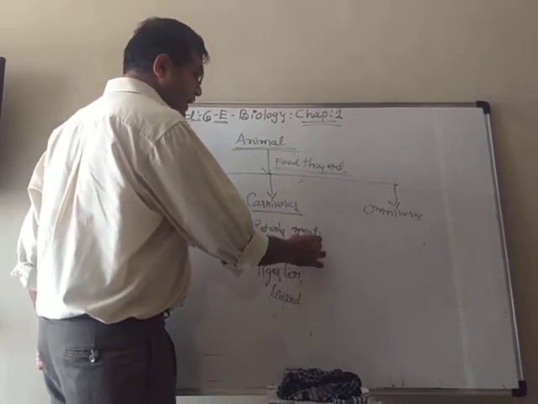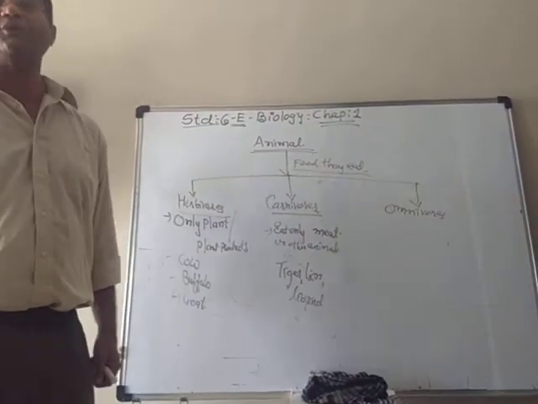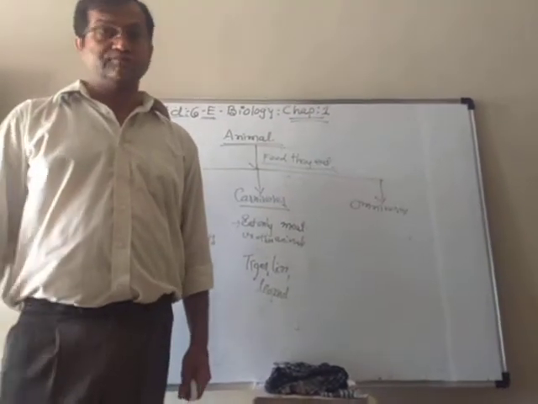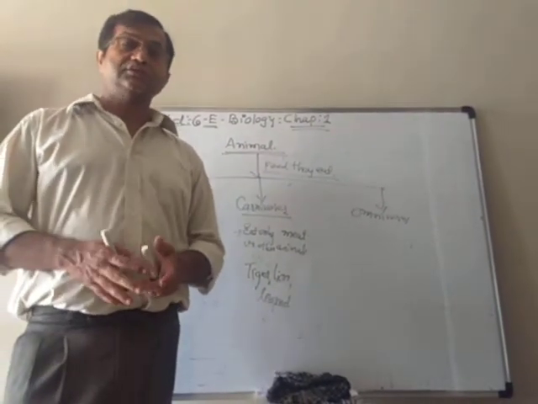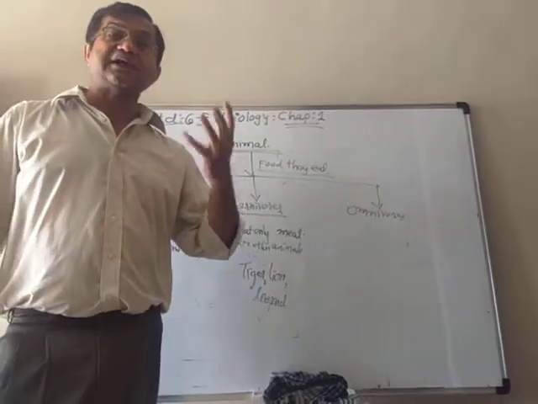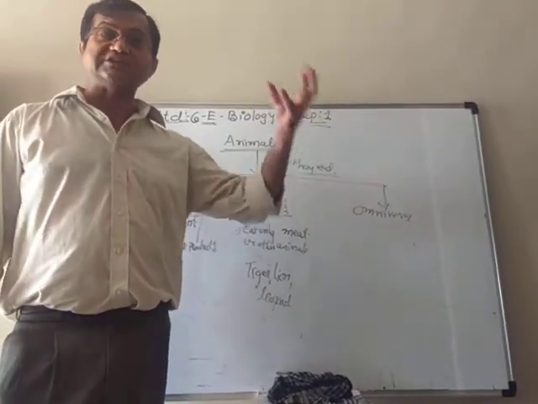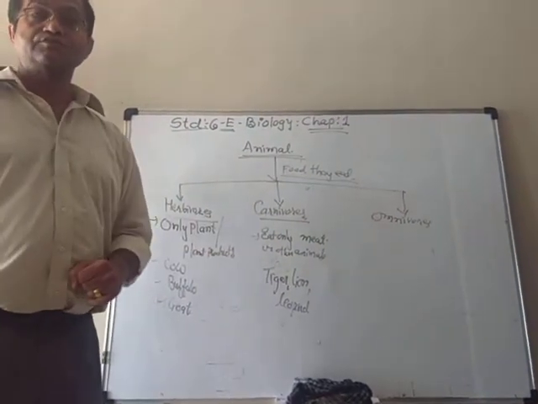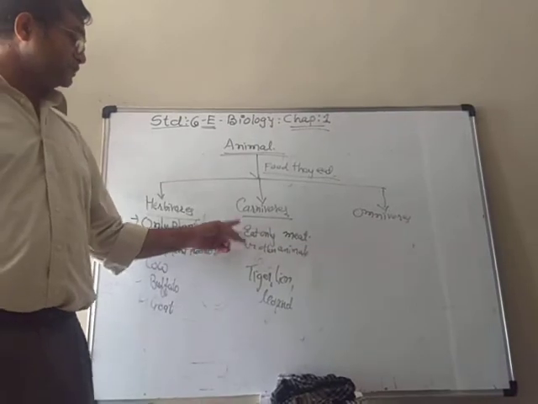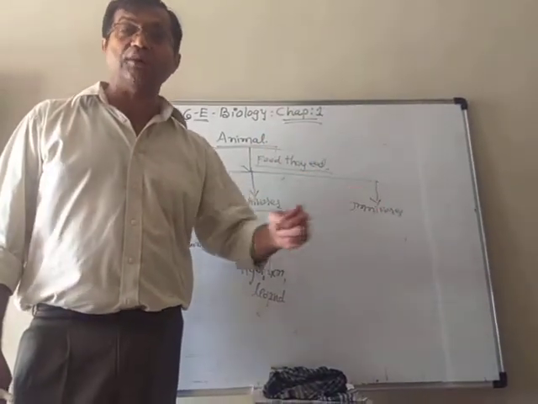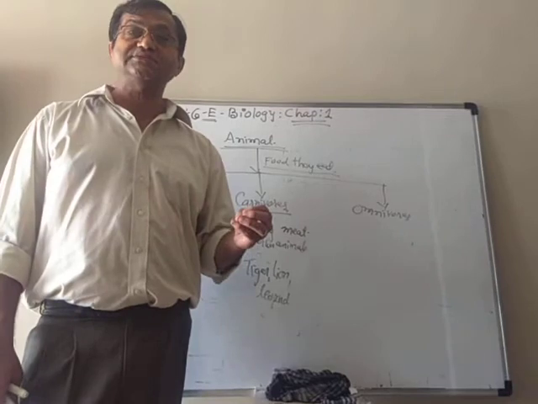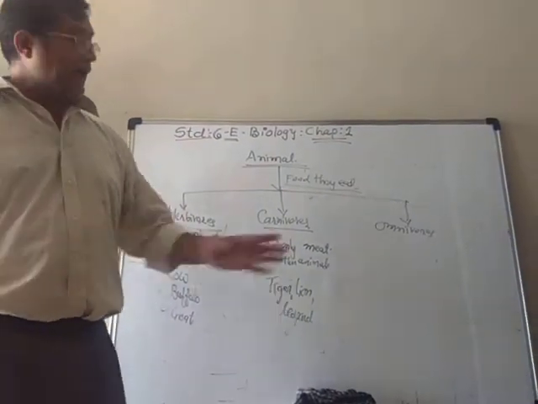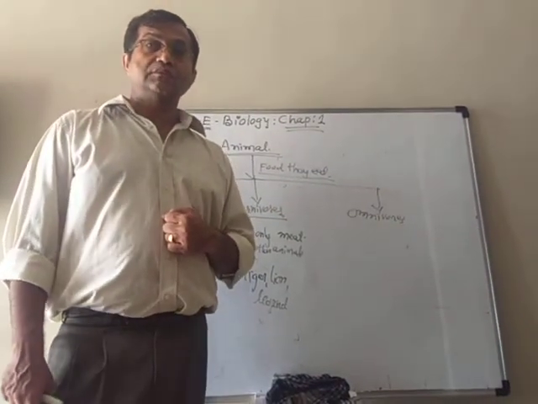They don't eat any plant or plant products. If you give roti to a lion or tiger, he will never eat it. It will never eat the grass or any type of plants in the forest. So those animals who eat only animals or the meat of animals are known as carnivorous animals.